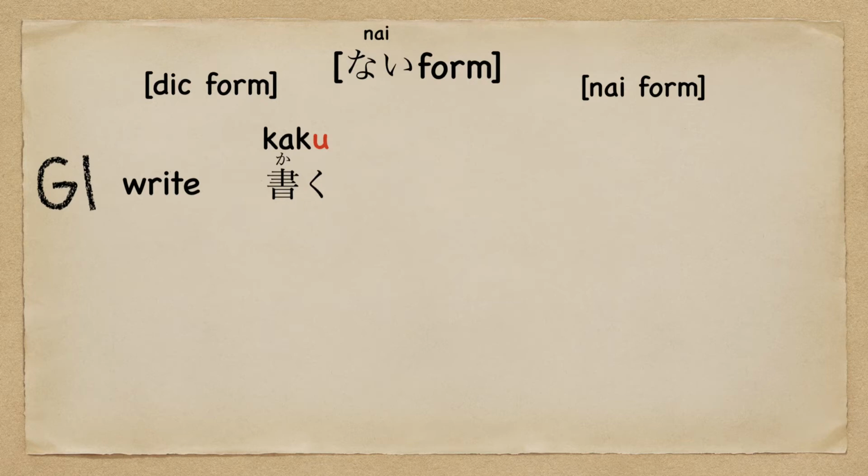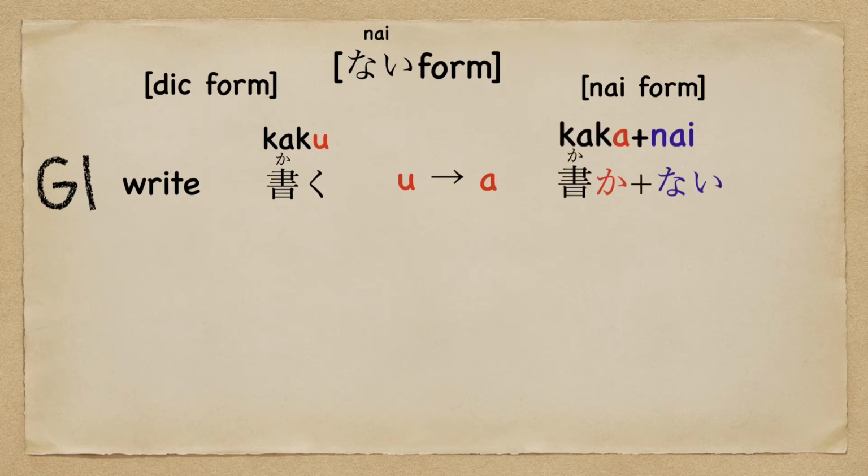Okay, first, group 1. Write. 書く. The u becomes あ. 書かない.